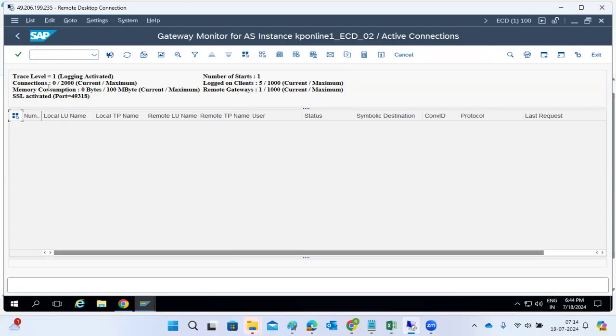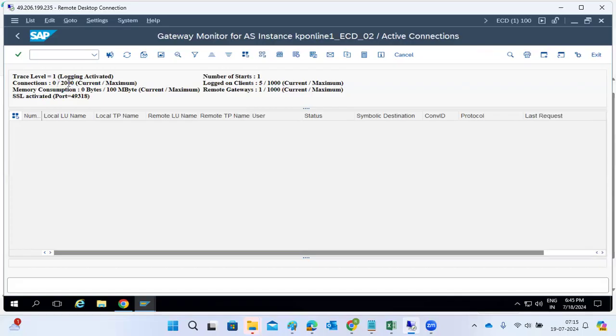Normally every gateway has a connection limit of 2000 connections. Every application server has a connection limit here. So the application server will handle up to 2000 connections. But if the 2001st connection comes, the gateway will immediately reject it. Why? Because your house capacity is only 2000. If the 2001st comes, it will immediately reject it, right? That is the reason the gateway work process will reject connections.